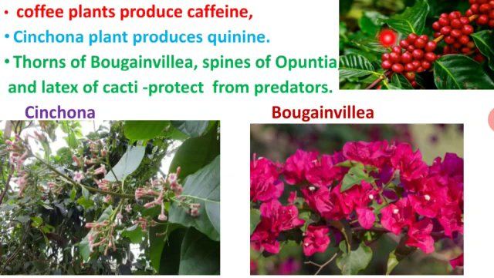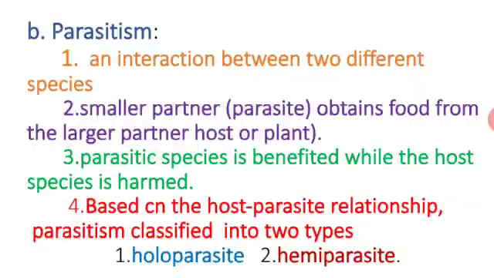Coffee produces the alkaloid caffeine, and cinchona produces quinine, which is used as a malarial drug. Next, botany: it has spines on the ears, the Opuntia. The spines of Opuntia as well as cactus protect them from predators.